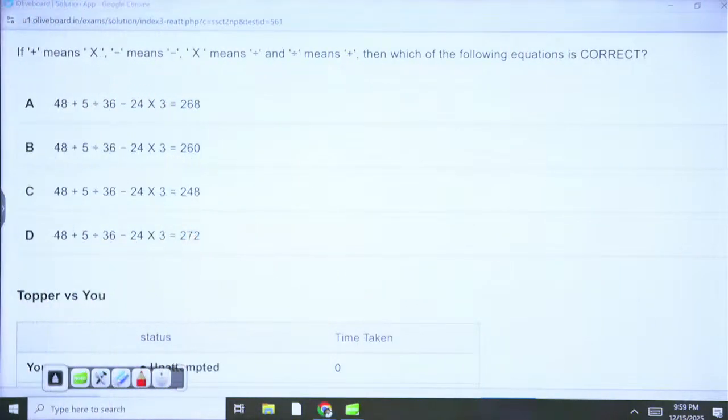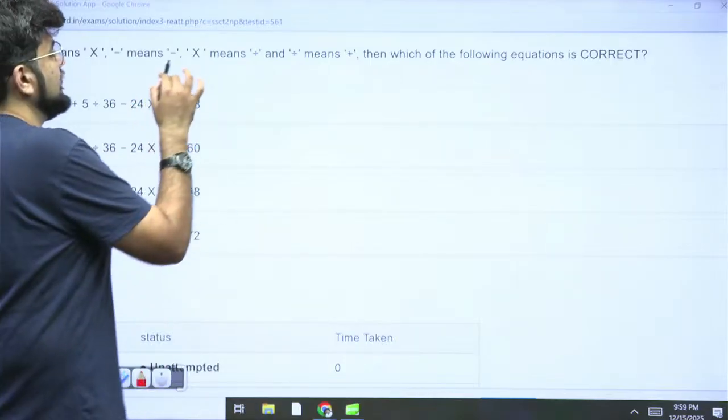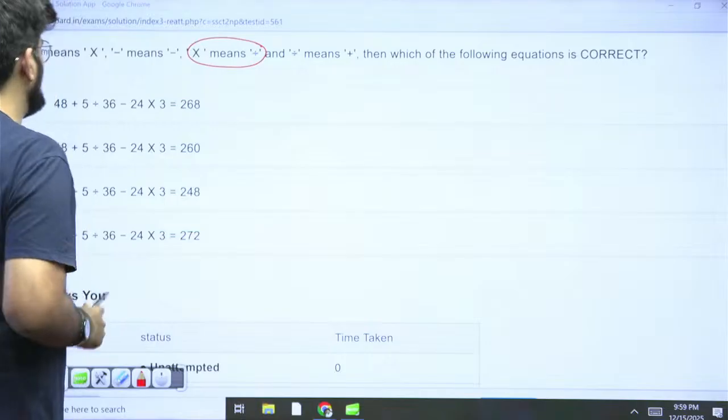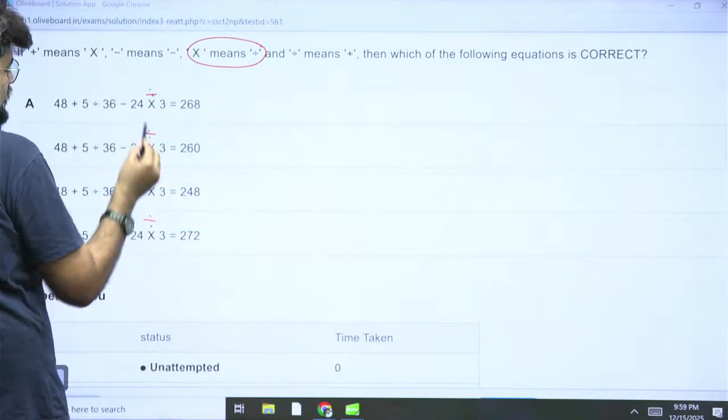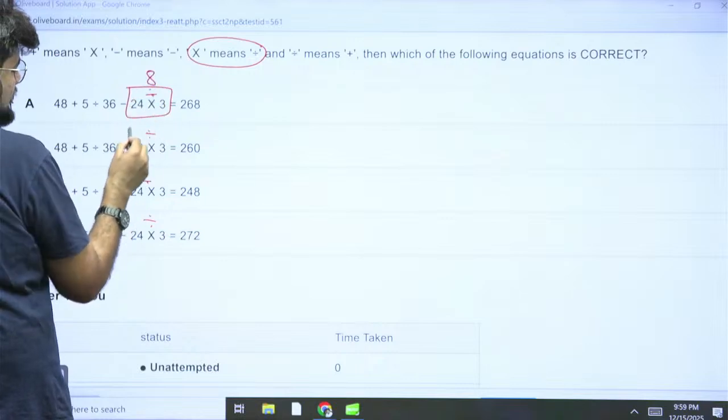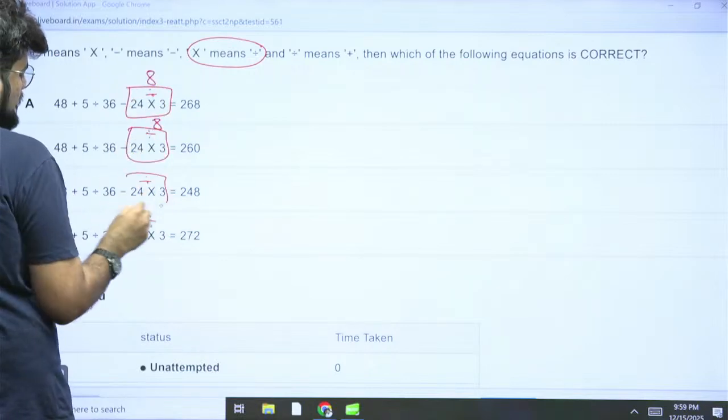So plus means into, minus means minus, into means divide, divide means plus. Then which of the following is correct? Into means divide. Hit this first. So into means divide, divide, divide, divide, divide. Great. We know that this is 8 now everywhere, so this is not our point of concern at all.